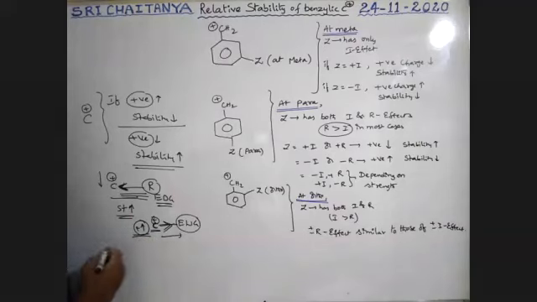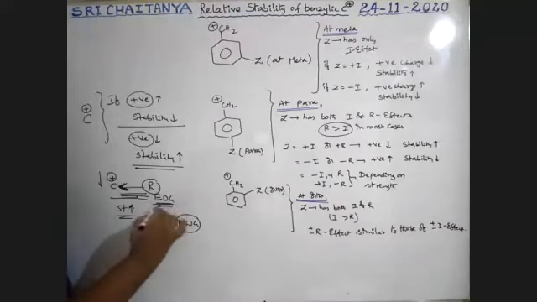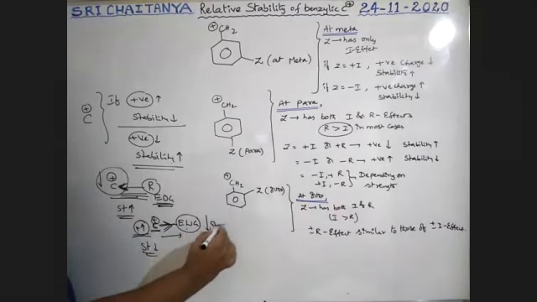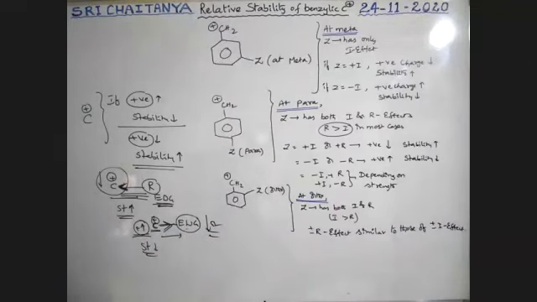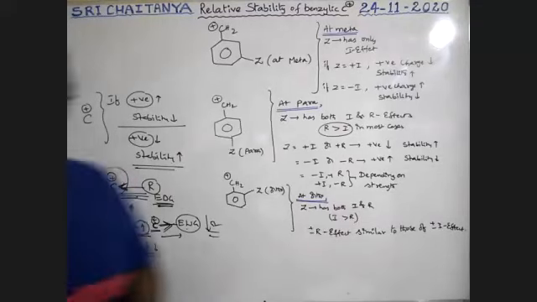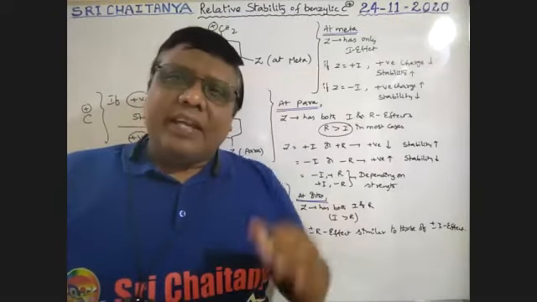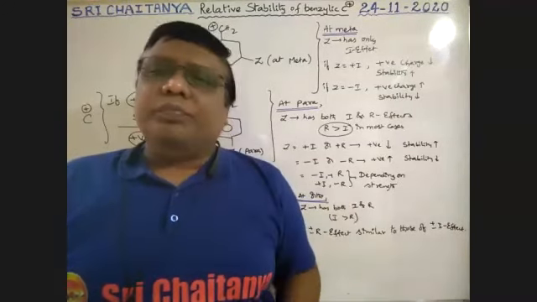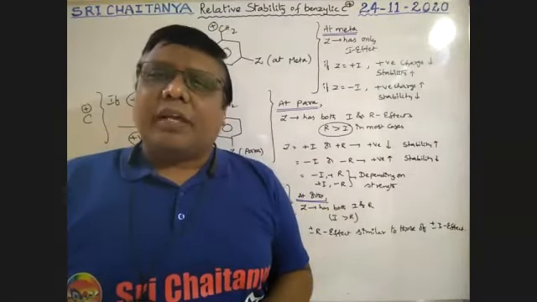As positive charge increases, stability decreases. That means an electron donating group on the carbocation increases the stability, and an electron withdrawing group on the carbocation decreases the stability. It is very, very important. Electron donating group increases the stability of carbocation. Electron withdrawing group decreases the stability of carbocation.